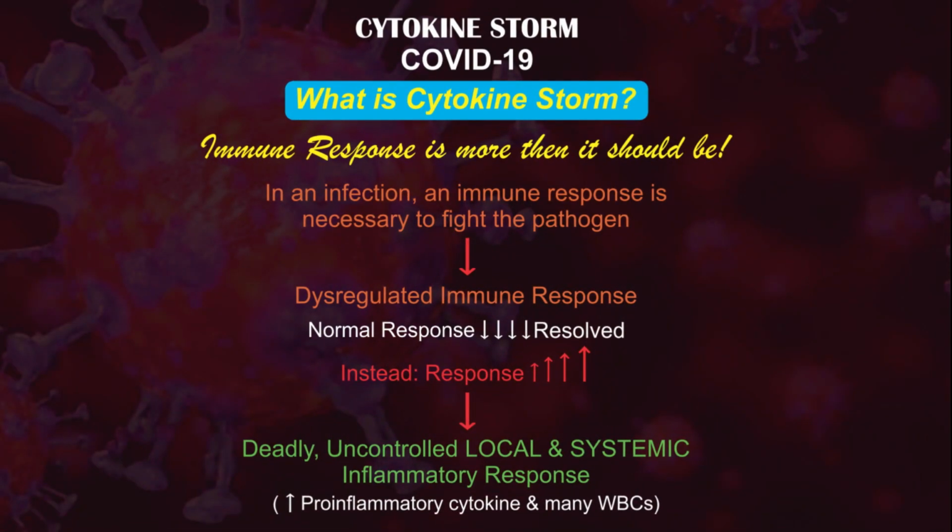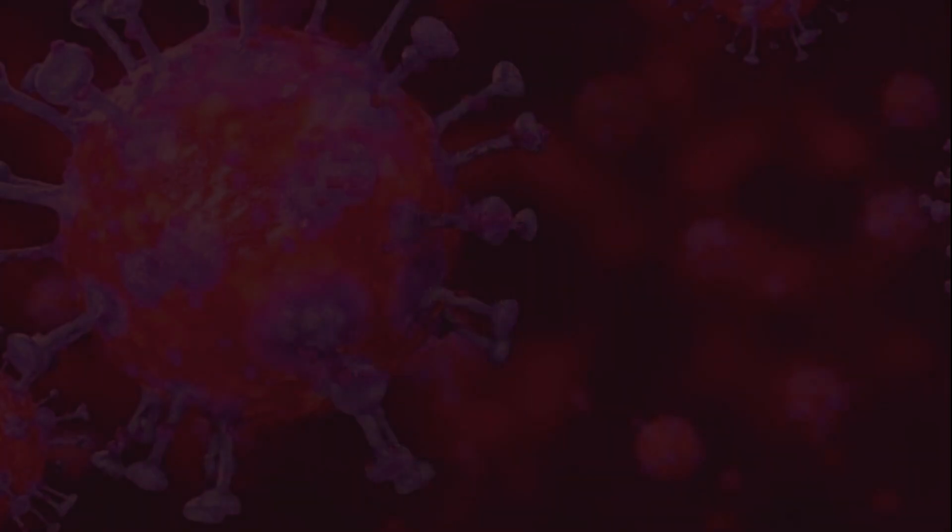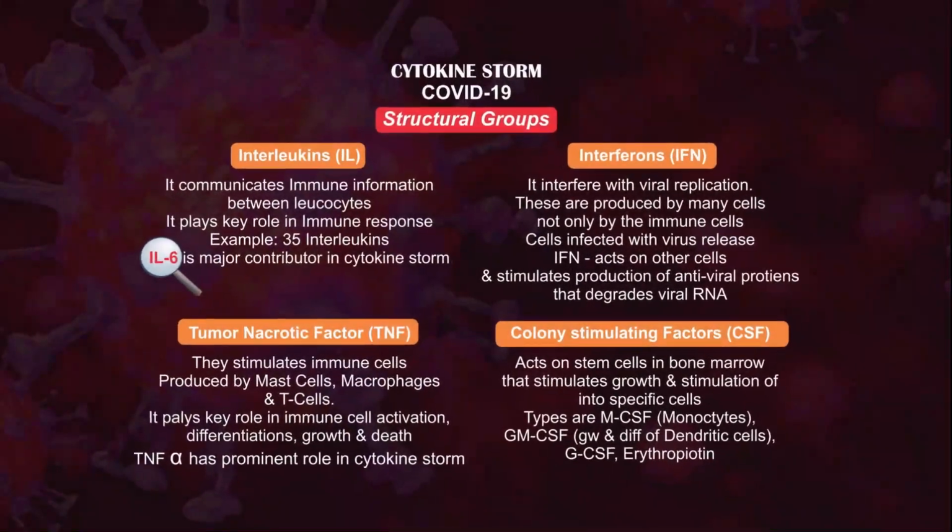So the cytokine storm is an immune response that is more than it should be. After an infection, an immune response is necessary to fight the pathogen. But with a dysregulated immune response, multiple amounts of cytokines and chemokines are released and more inflammatory cells are recruited. This dysregulated immune response causes local as well as systemic inflammatory response and damages the tissues, thereby leading to cytokine storm. So for a cytokine storm, what are the structural groups?